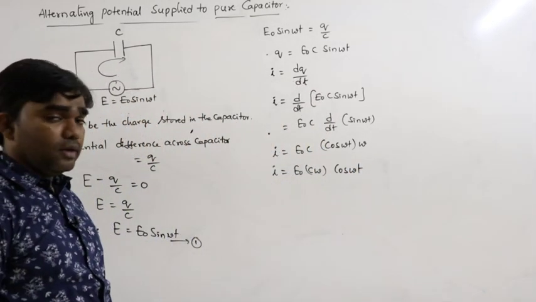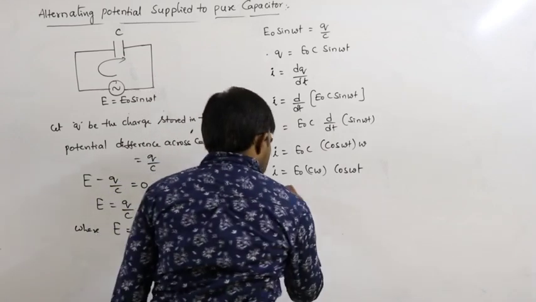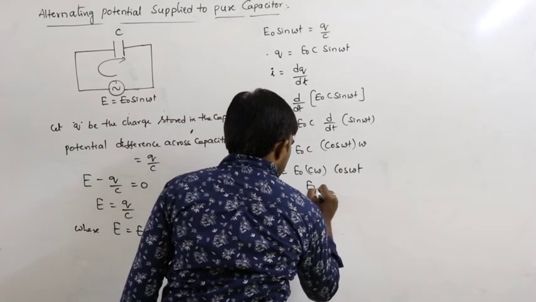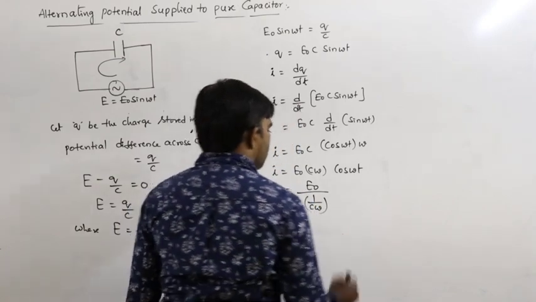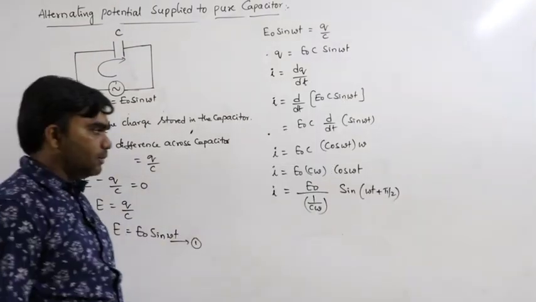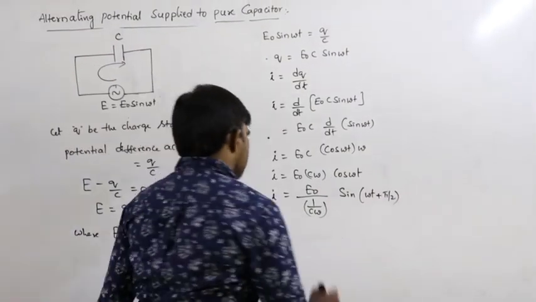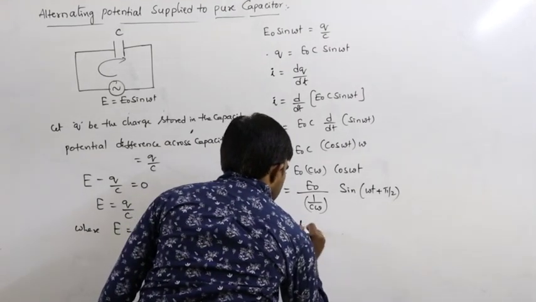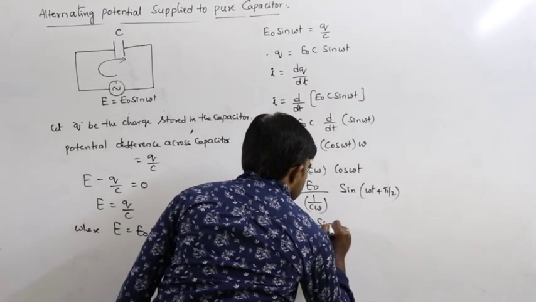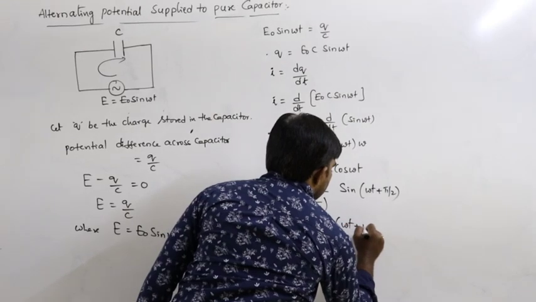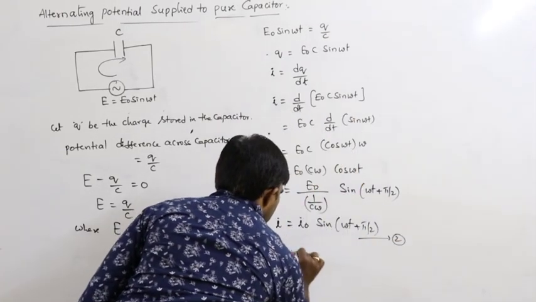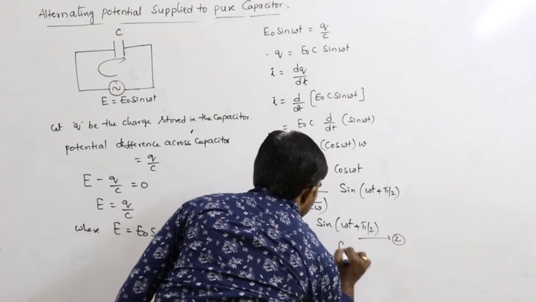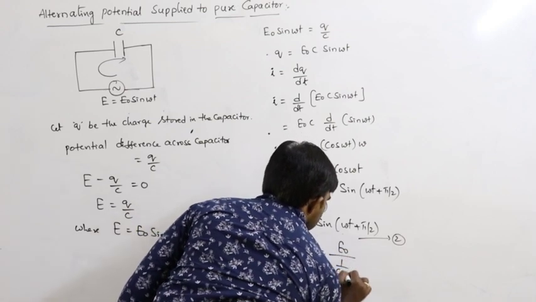This can be written as E naught by 1 by C omega into cos omega t, and cos omega t can be written as sin of omega t plus pi by 2. So from this we can write I is equal to I naught sin of omega t plus pi by 2, equation 2, where I naught is equal to E naught by 1 by C omega.